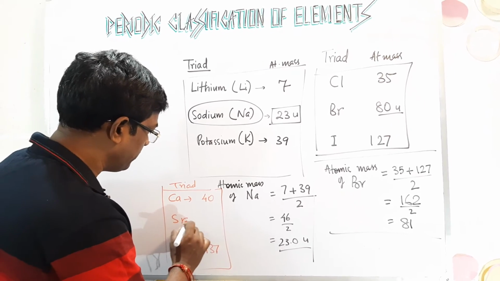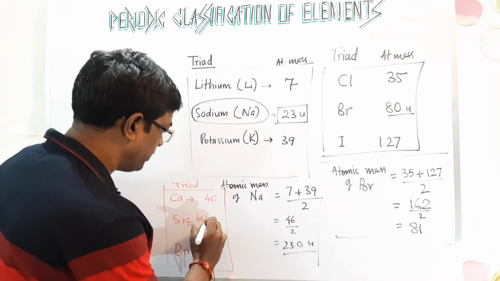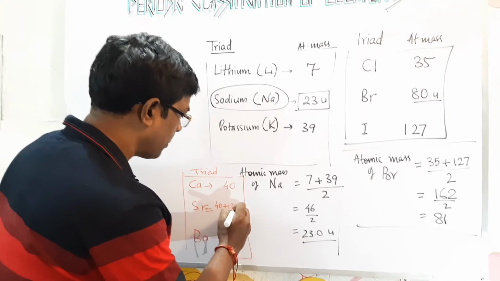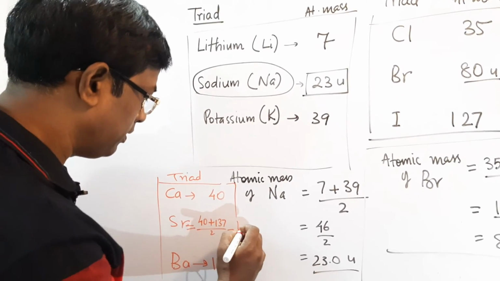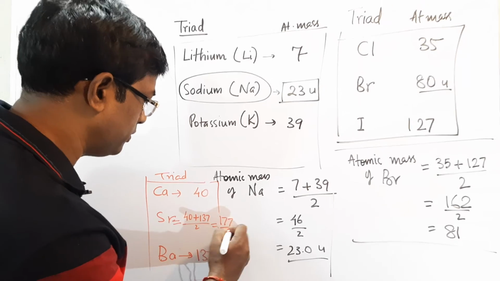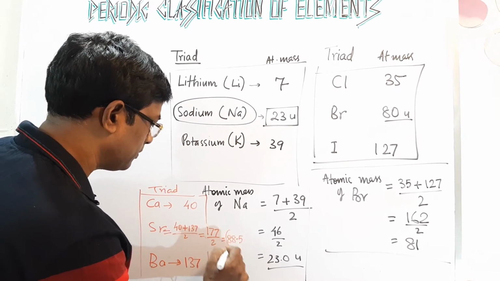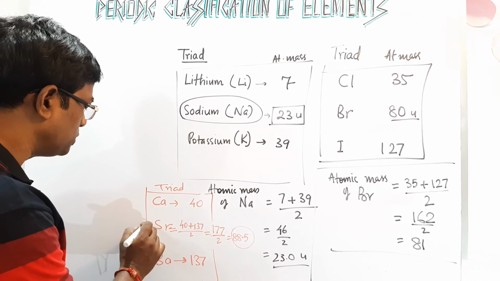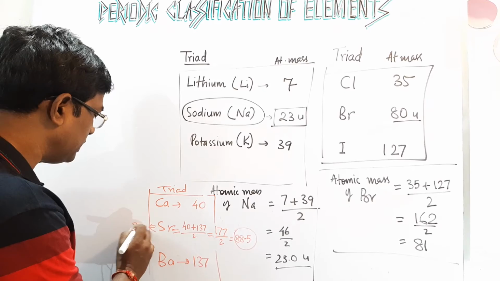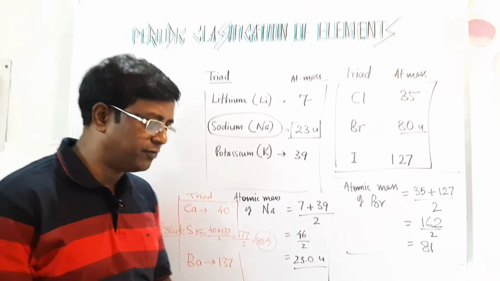So according to him, the atomic mass of strontium should be 40 plus 137 upon 2. It comes to 177 upon 2, which is 88.5. And actually, it was very close to perfection. It's 88 unit. Just 0.5 atomic mass of difference.